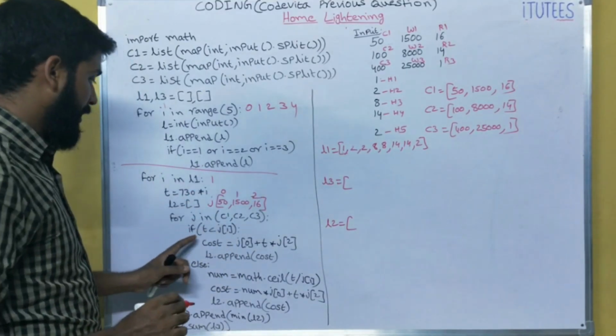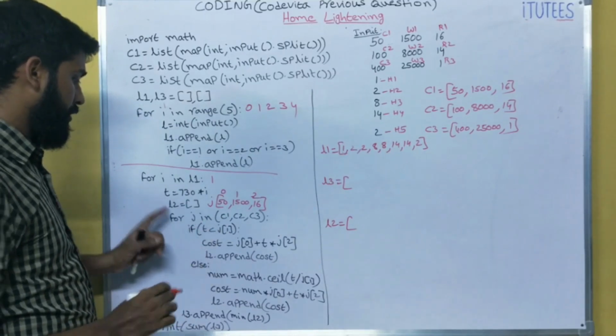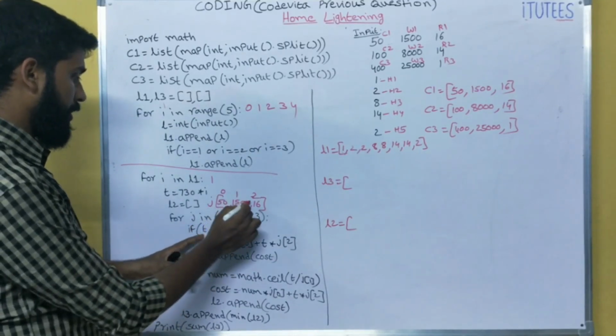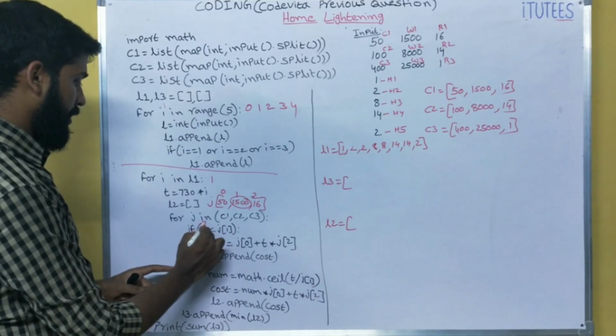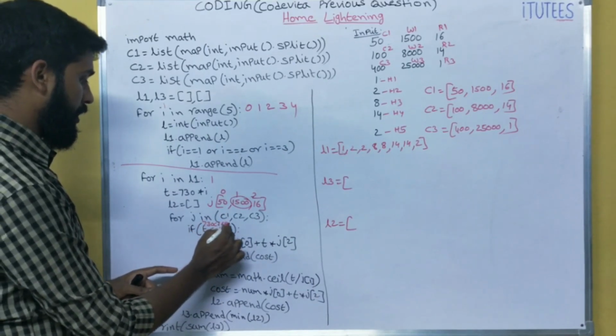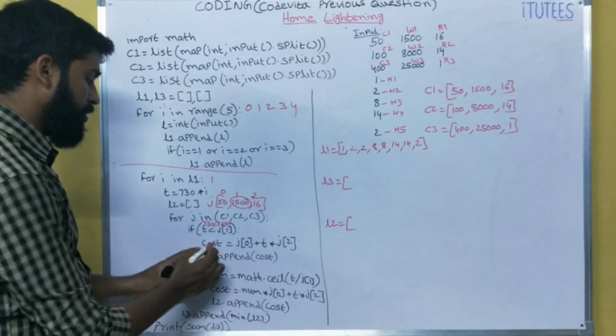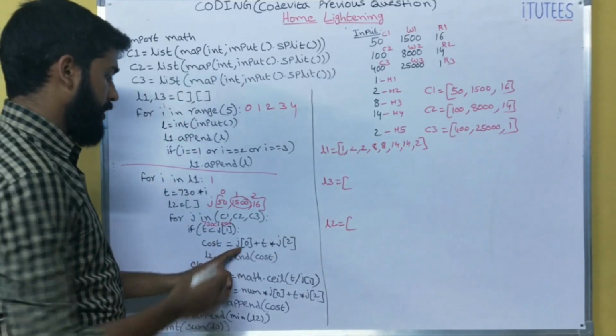Now, T less than J of 1. So that means this is the T. J of 1 means 1500. That means 730 less than 1500. Yes, it is true. So, cost equals to, what is the J of 0?